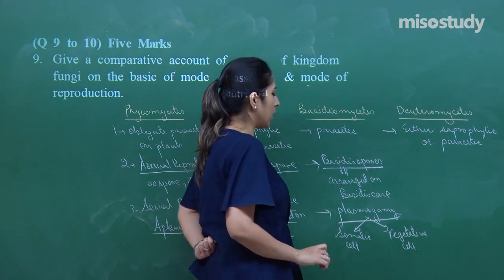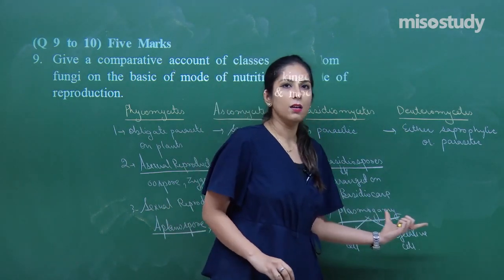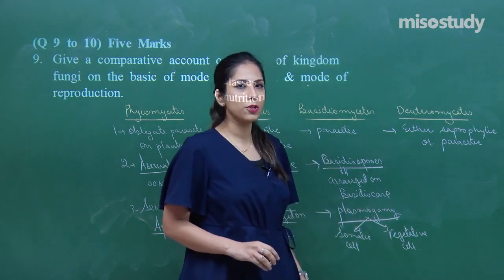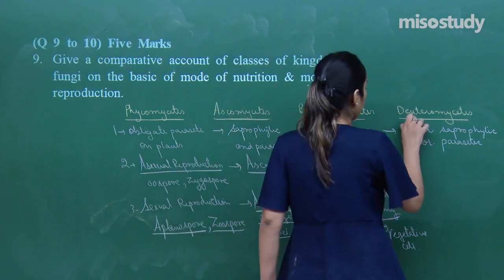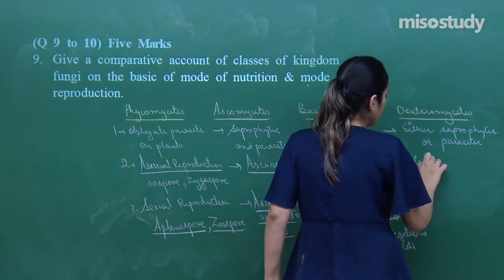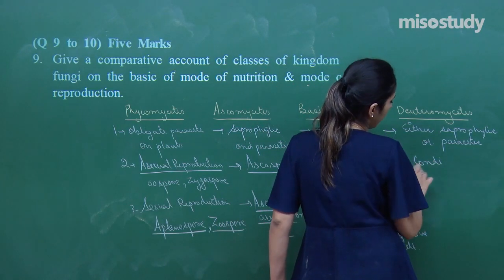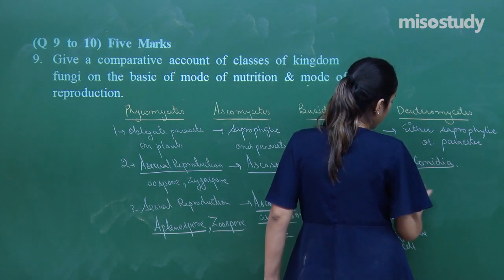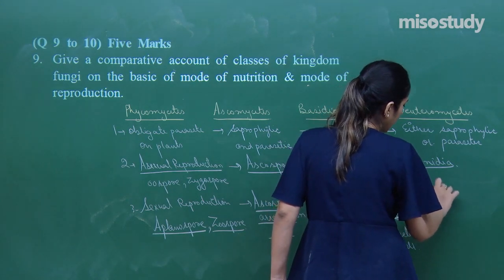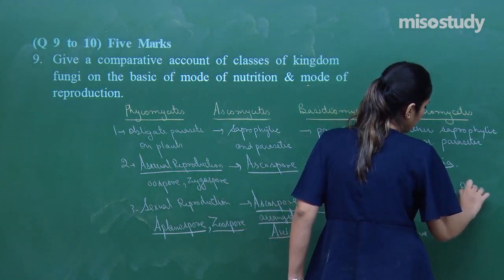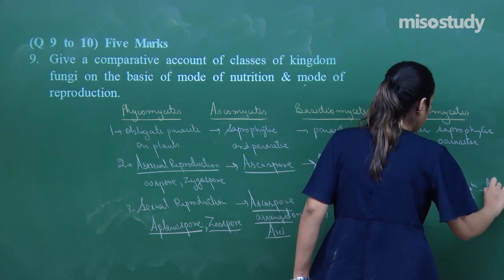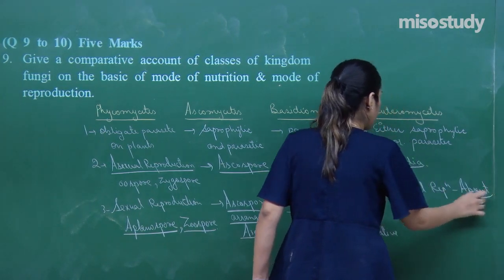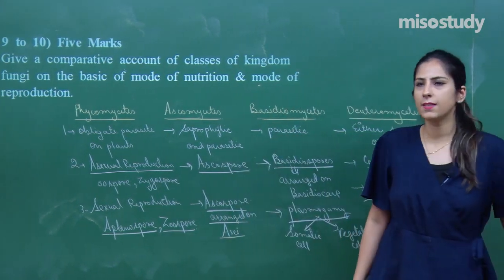This process is called plasmogamy. In the Deuteriomycetes, the asexual reproduction happens with the help of conidia, whereas sexual reproduction is absent.